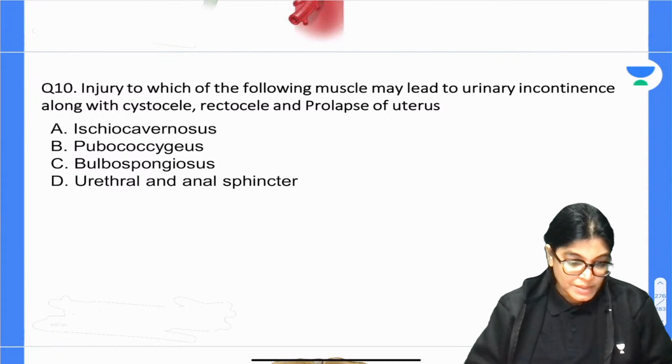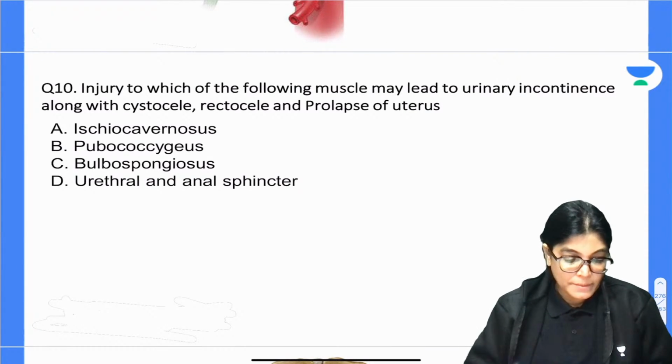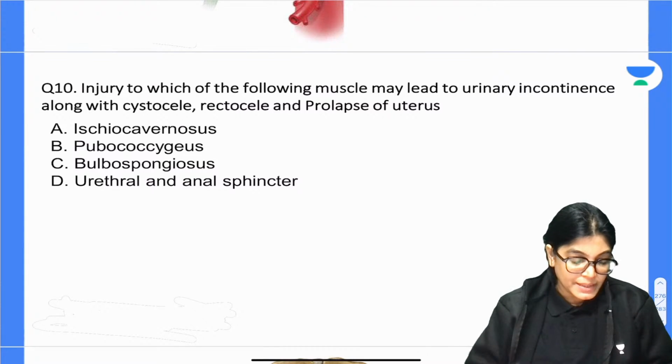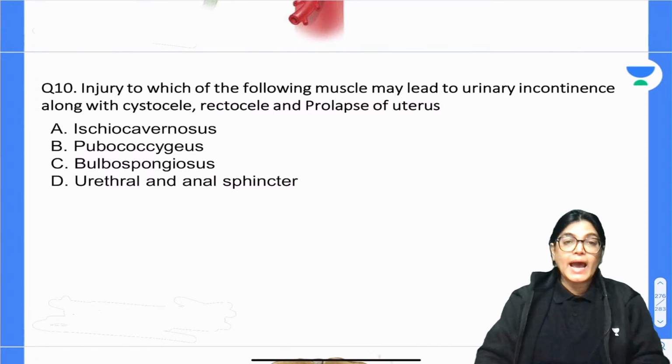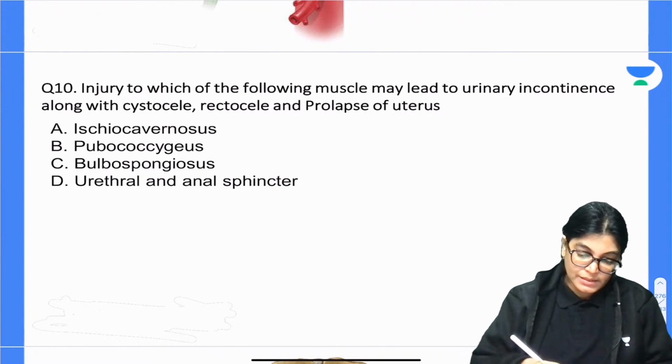Okay, Mangla says B, with a question mark. What about others? So, great performance, Mangla dear, great performance. Here the correct answer is